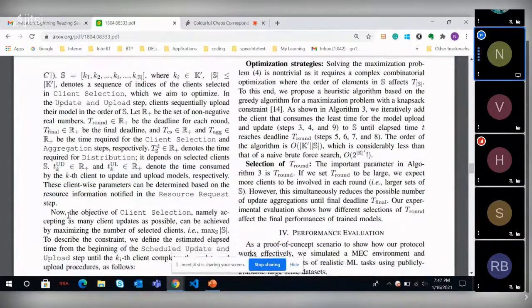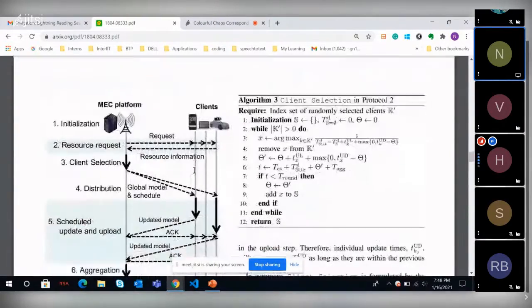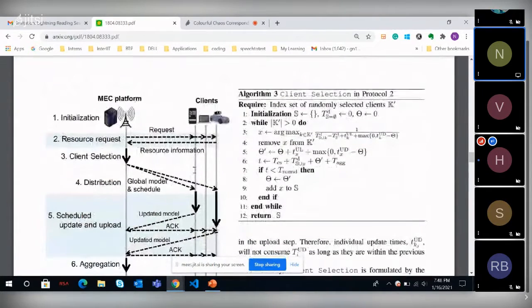They didn't mention how exactly they're doing this, but before running this aggregation, this entire protocol, they are first asking for these TUDs and everything from the client. Ah, okay, now I get it. We can take the positive that these things are there, and we have to add the fairness and heterogeneity kind of.